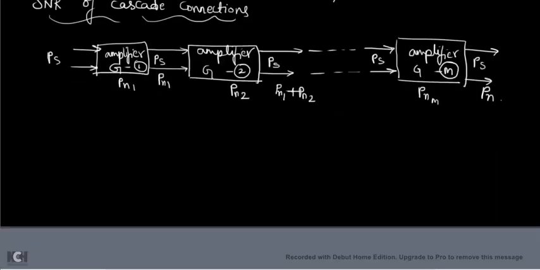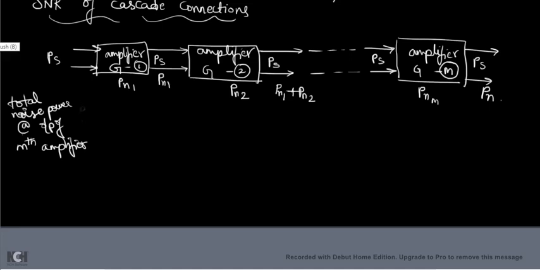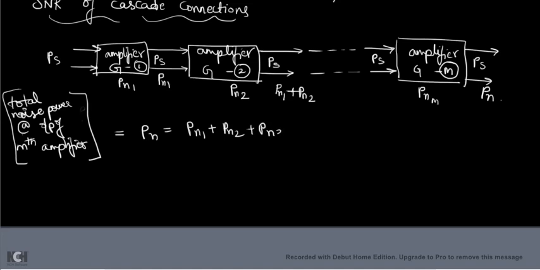I can take it as the total noise power at the output of the M-th, last amplifier. The total noise power at the output of the M-th amplifier is given by Pn, which is nothing but the addition of the first noise power, second noise power, third noise power, and so on.